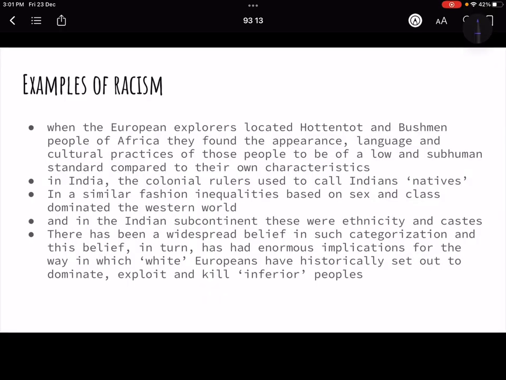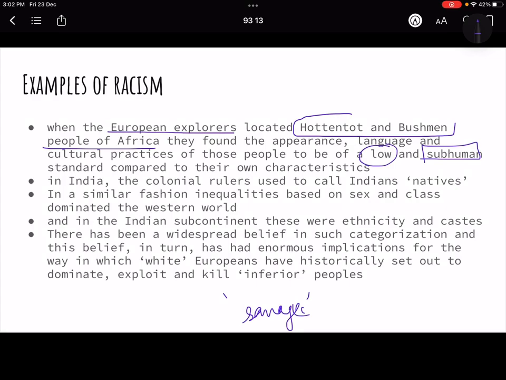So examples हैं जैसे European explorers, when they went to the Hottentot and Bushman people of Africa, they found कि उनका appearance, language, culture, it was very, you can say, simple, right? And उनके लिए it was low, subhuman, so called savage का idea, right? The idea of savage or barbaric to their own standards. So it was a very ethnocentric viewpoint, ठीक है ना? But obviously they believed that way, right? कि because उन्होंने अपने एक यूरोपियन कल्चर को पेडेस्टल पे बिठाया था, that this we have and this is the apex culture that can be there.